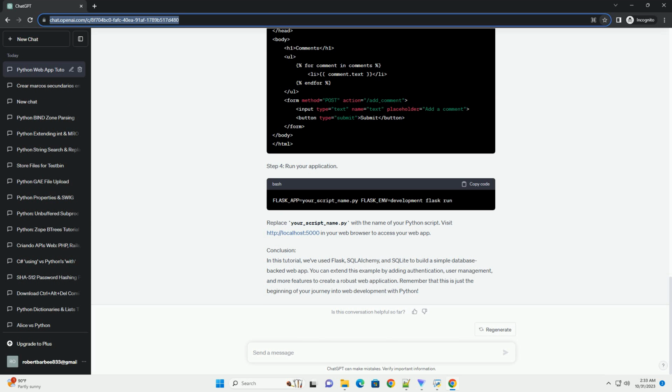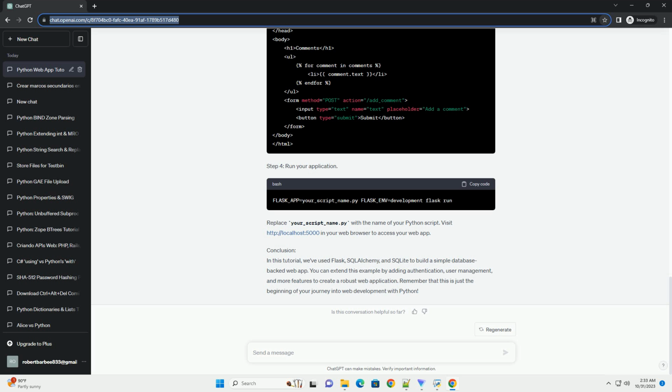Building the database-backed web app. Now, let's build a simple database-backed web app step by step. We'll create a web app that allows users to add and view comments. Step 1. Set up your project directory and virtual environment. Step 2. Create a Python script for your web app.